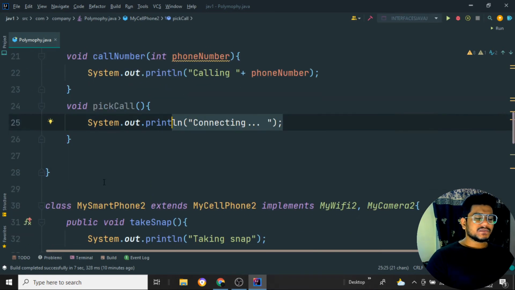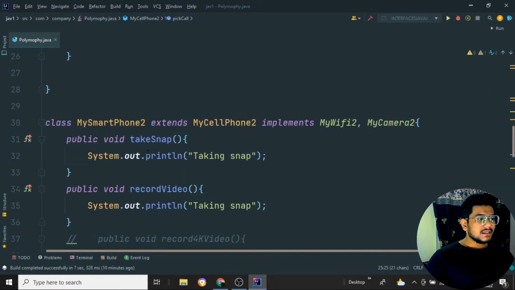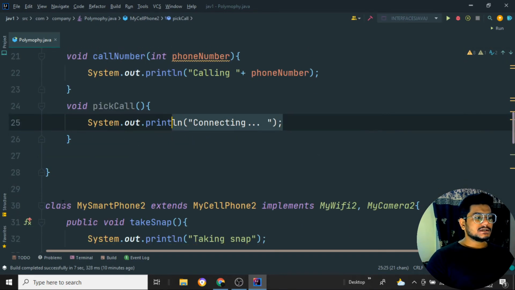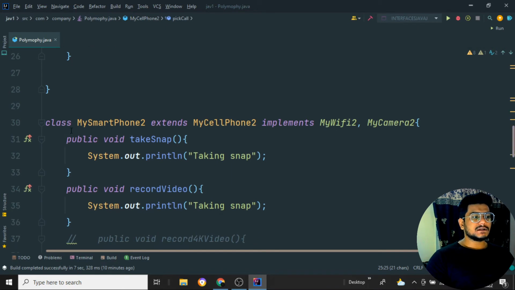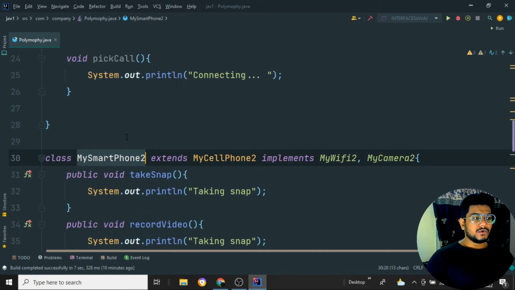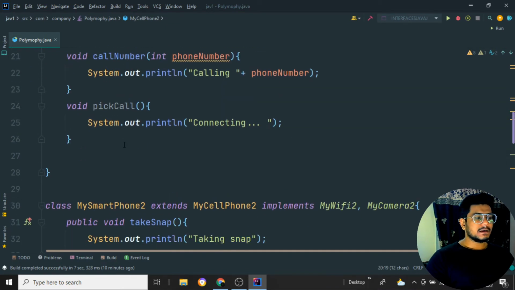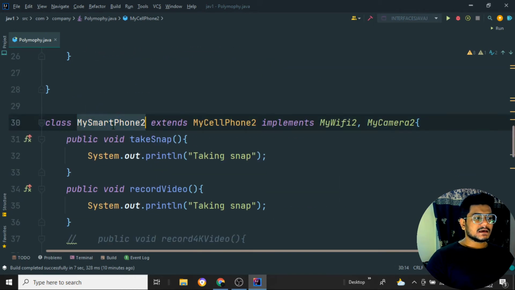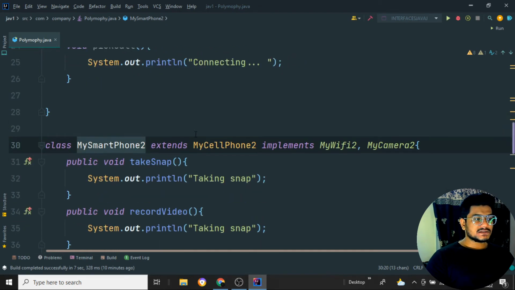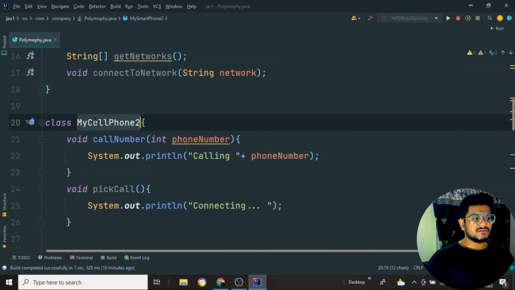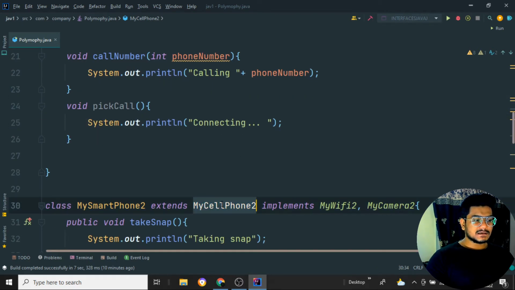So we have the one class and we have declared the two interfaces now. Now comes the main point. Here I am declaring one more class, my smartphone 2. I am creating one smartphone. In the smartphone class, I extend my cell phone 2, so in the particular smartphone 2, I am extending all the properties of my cell phone 2. So one different class, I am getting all the properties of another class.